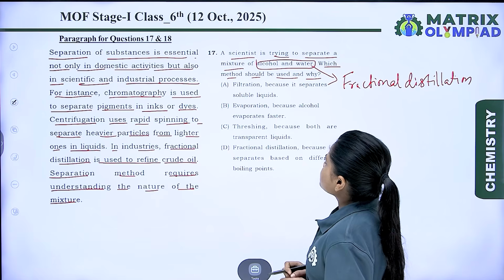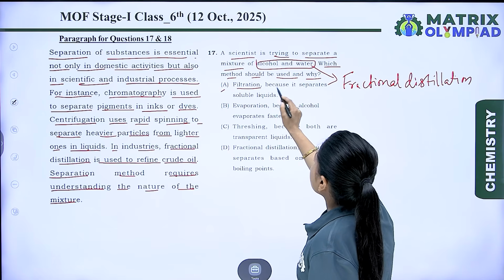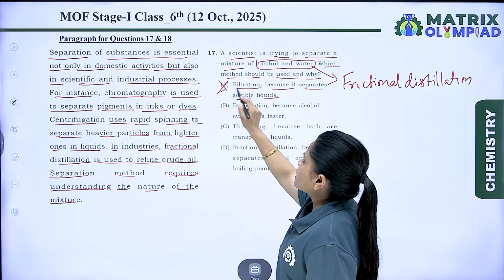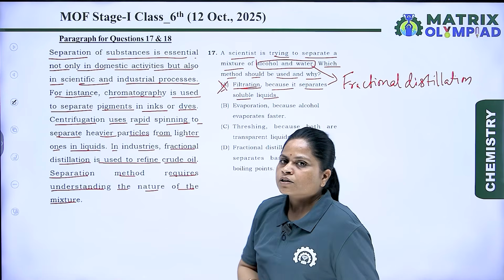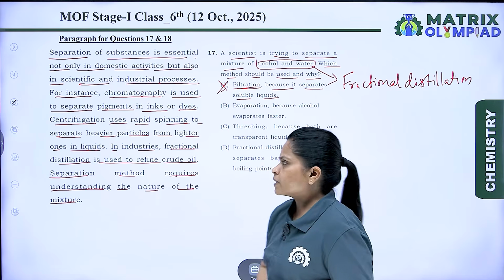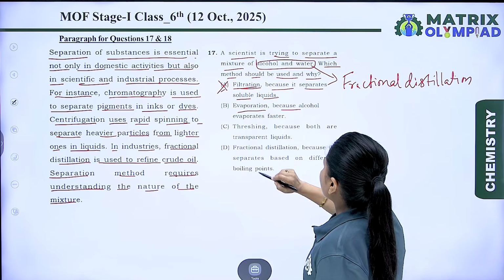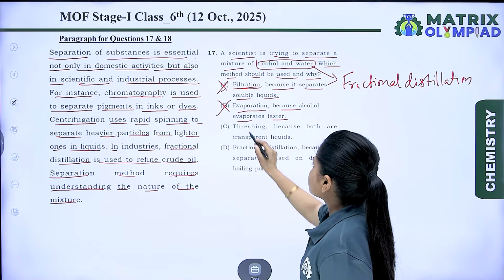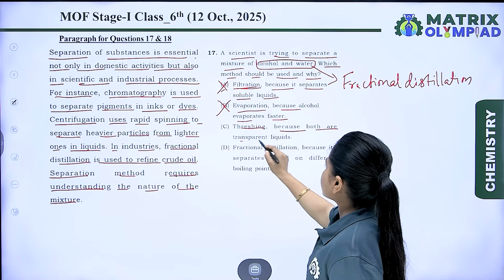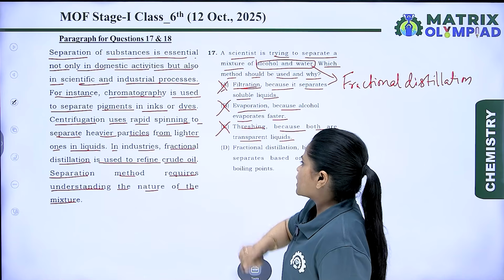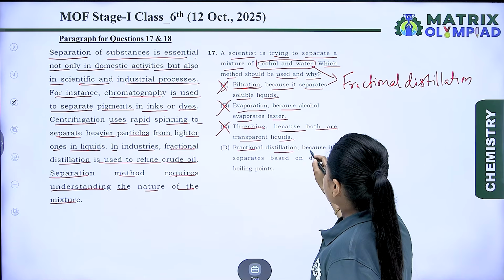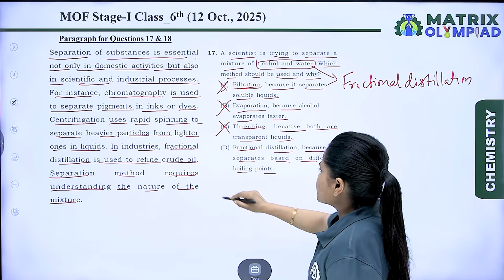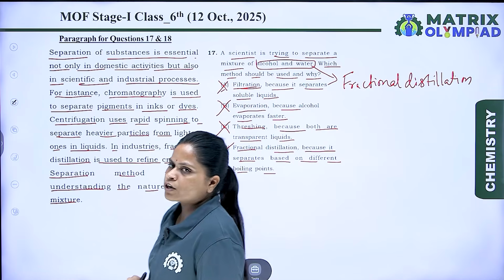Let's check the options. A. Filtration, because it separates soluble liquids. No, it is wrong because filtration is used to separate immiscible liquids. Evaporation, because alcohol evaporates faster. No, this is wrong. Threshing, because both are transparent liquids. No, it is again wrong. Fractional distillation, because it separates based on different boiling points. Yes, we have discussed this. So the correct option is D.